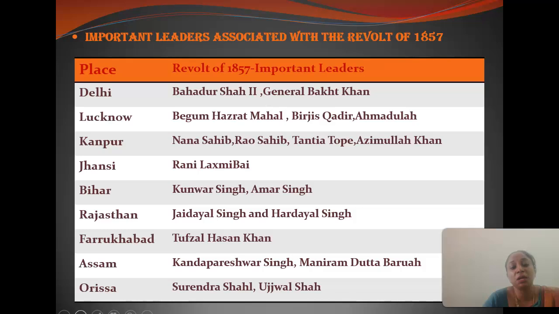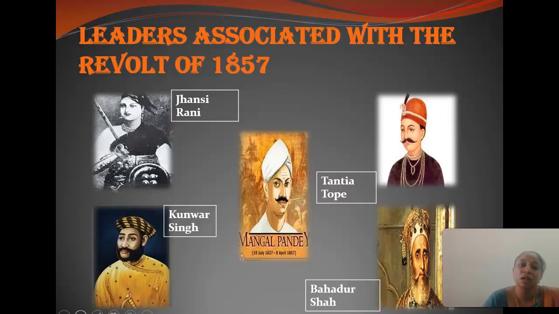So the Begum Hazrat Mahal, and Kanpur Nana Sahib, and Jhansi Rani Lakshmi Bai, and Bihar Kunwar Singh, and Rajasthan Jadal Singh, and Fakrepur was the Dajil Hazar Khan, and Assam was the Manipuram Dutt Parga, and Orissa that was the Sarandar Shagal and Ujjal Sarkar. And some of the leaders associated with this revolt, you can see the pictures of Rani Lakshmi Bai, Kunwar Singh, Tantia Tope, and Bahadur Shah, and hero of this revolt is Mangal Pandey.